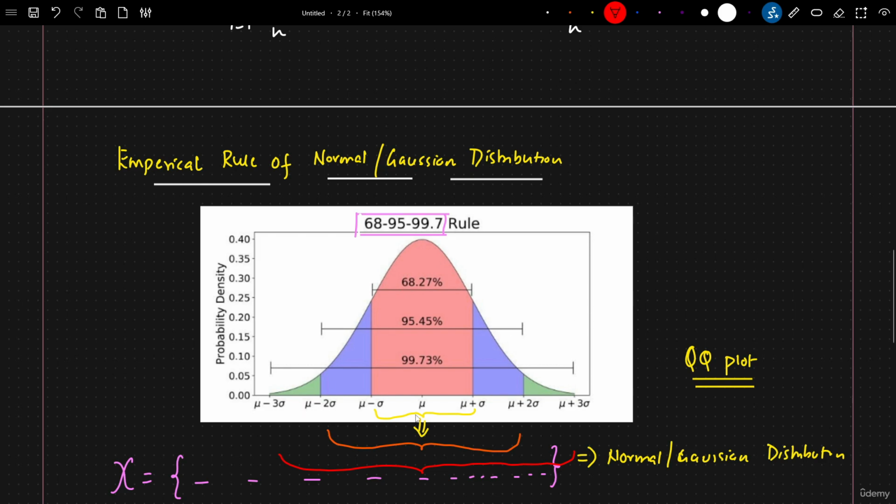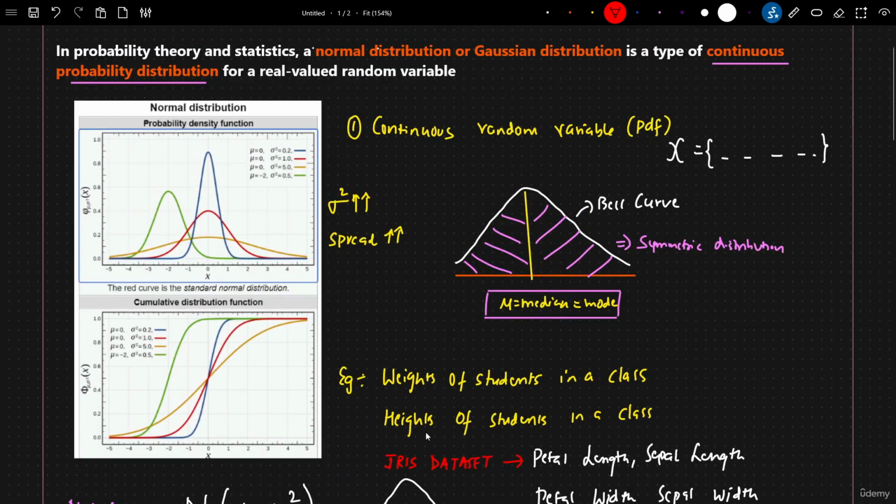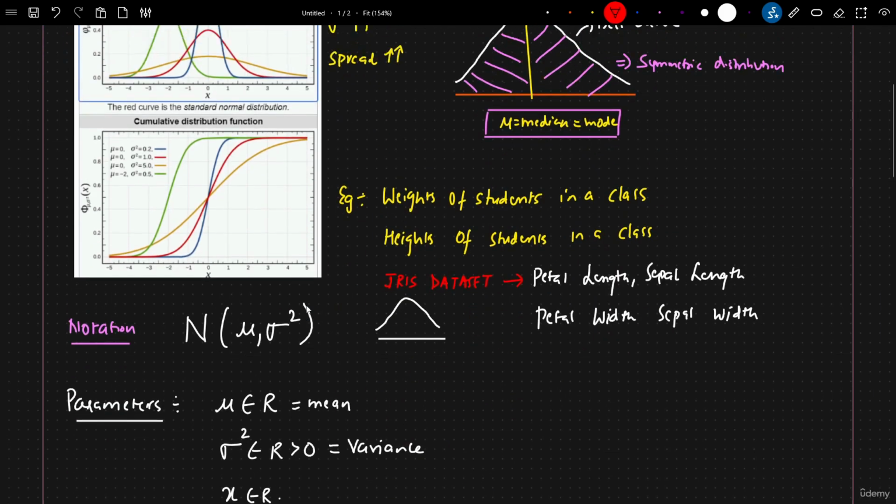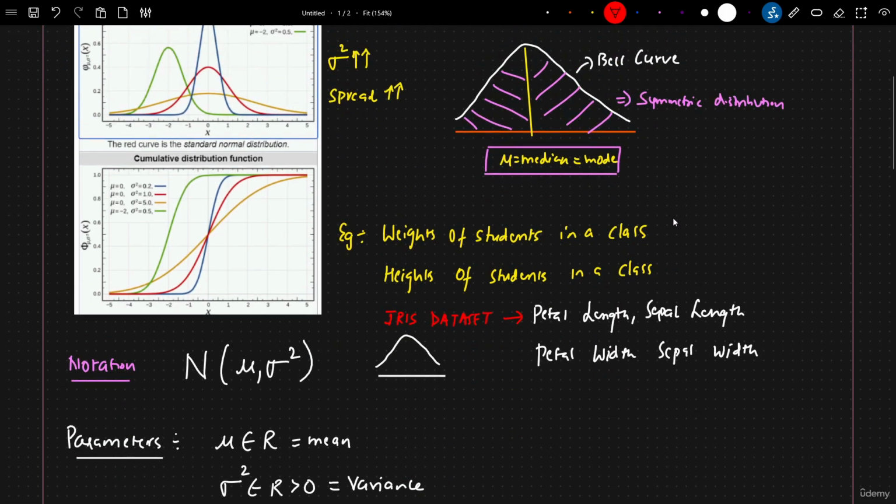I've already spoken about examples. A lot of data follows this kind of distribution, and I'm not just saying this. The weights of students in a class following a normal distribution is already proven, by doctors, who collected a lot of data on students' weights.